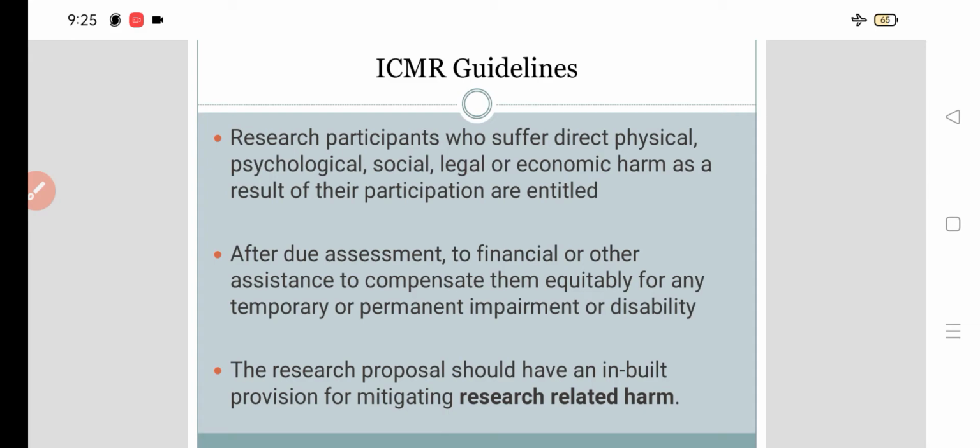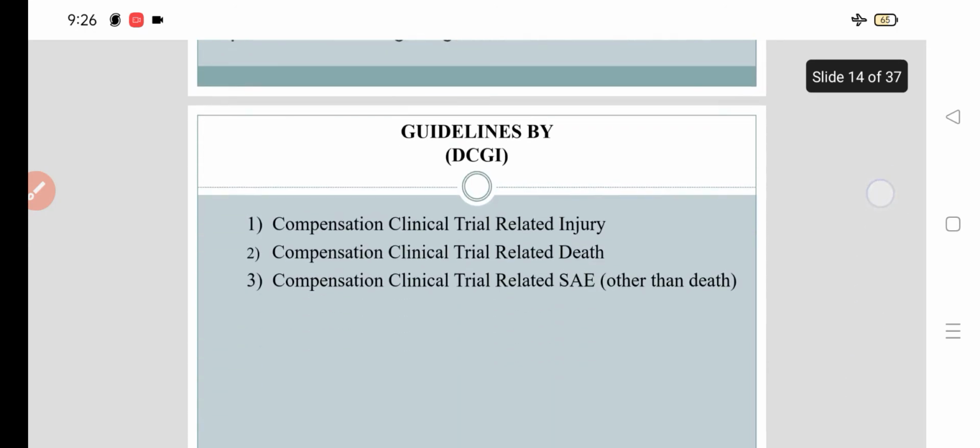The research proposal should have an inbuilt provision for mitigating research related harm. Any research related harm, you should compensate.